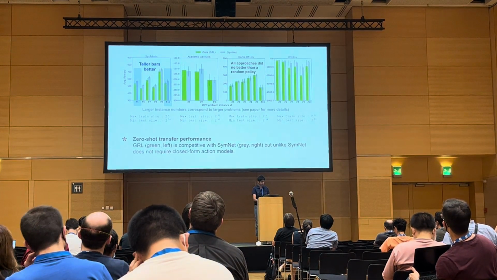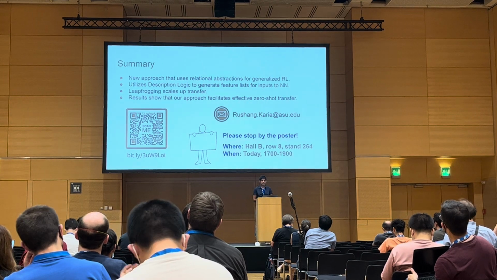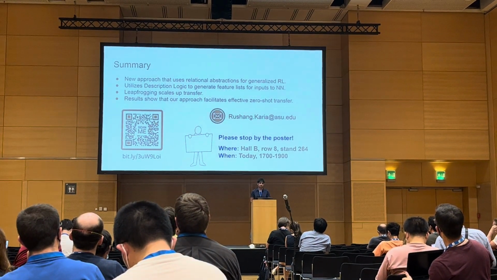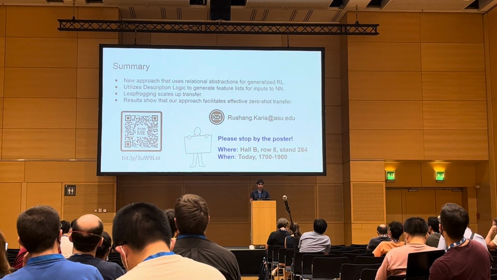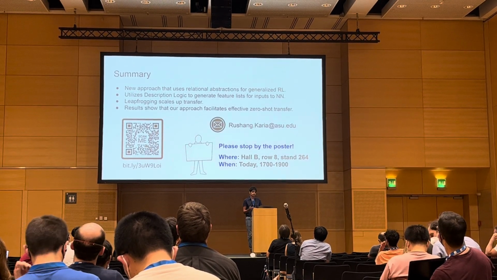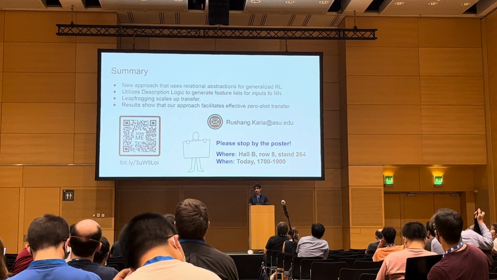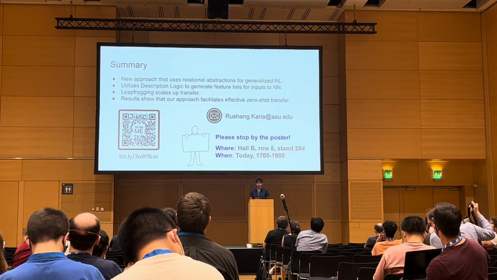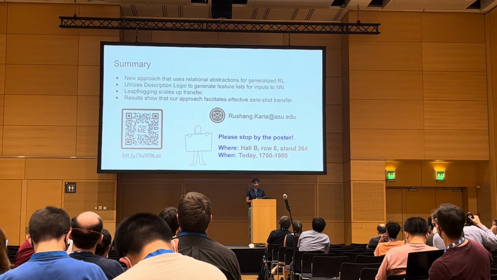So, in summary, in this paper, we introduced a new approach that uses description logic-based abstractions for generalized reinforcement learning, and we scale up the transfer by training our networks using leapfrogging. Our results do show that our approach facilitates efficient zero-shot transfer.